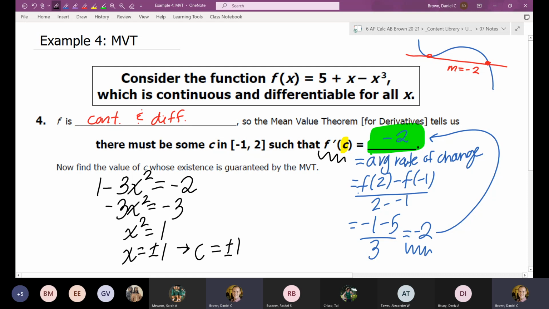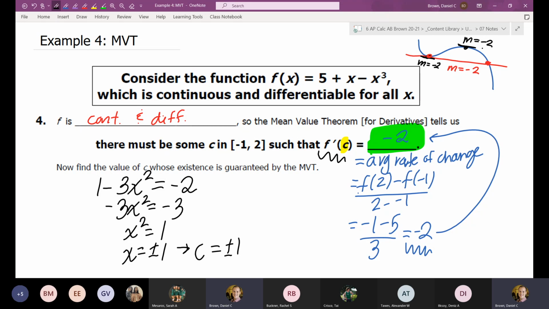How does that make sense of the problem? So like, I tried to draw a pretty accurate graph of what it looks like. That basically means that when x is negative 1, the tangent also has a slope of negative 2. And when x is positive 1, the tangent also has a slope of negative 2. Excuse me, I said negative 1, but I meant negative 2. So we have found in this case 2 points where the mean value theorem for derivatives is satisfied.